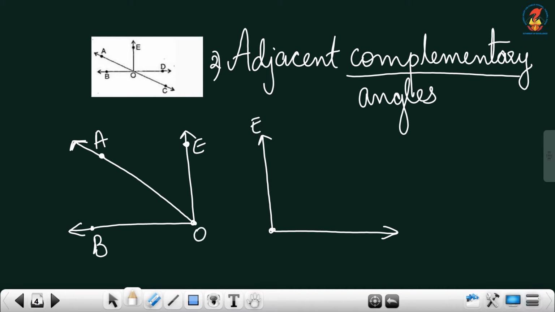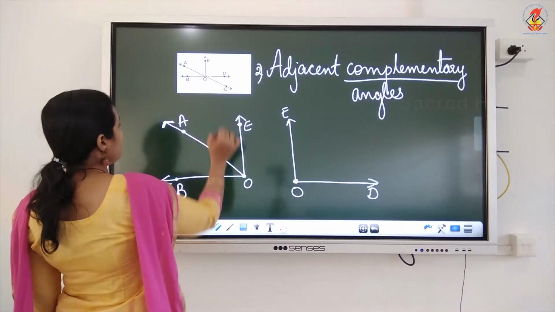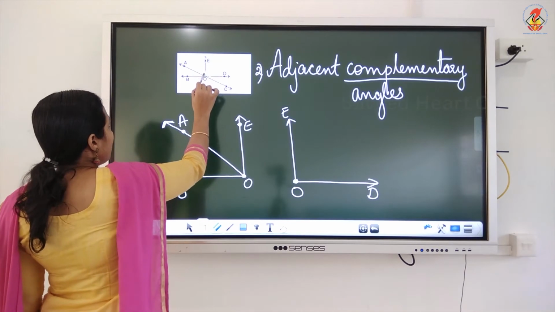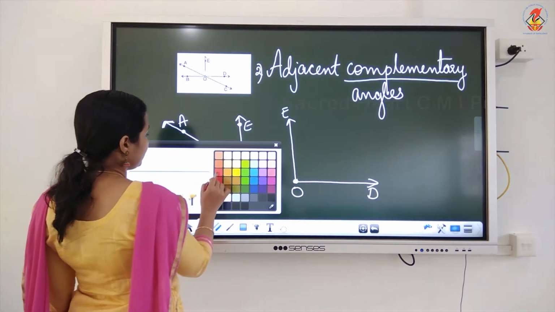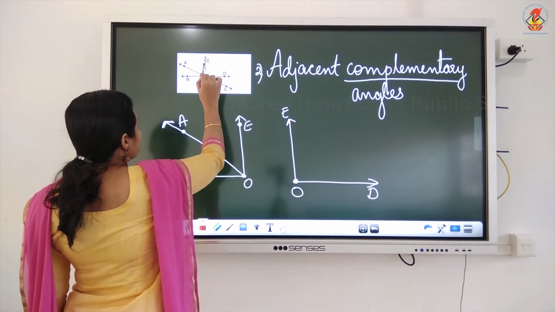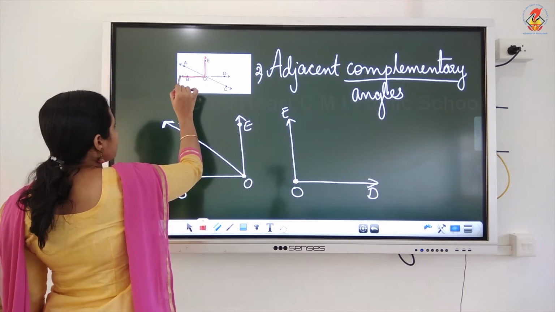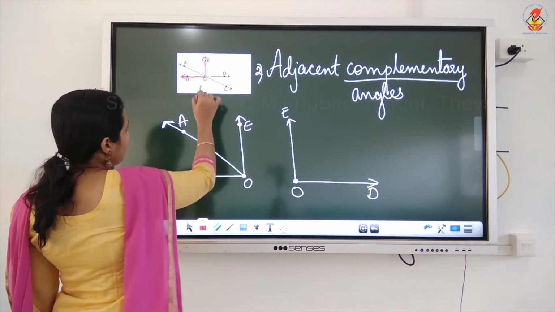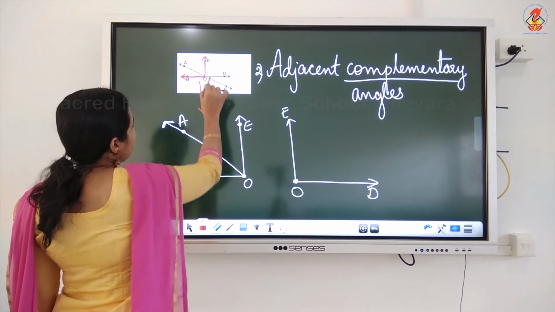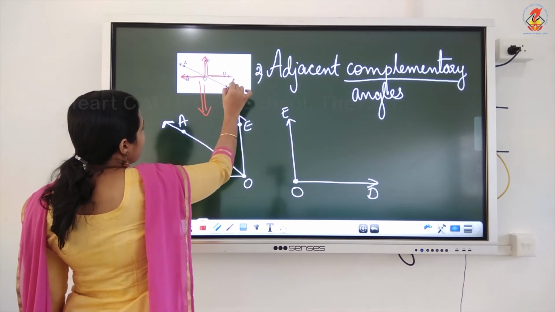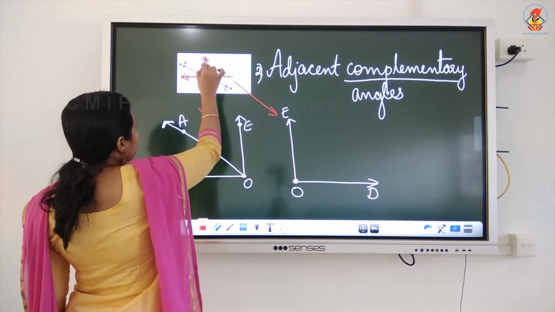E, O, D. Just separate the figure, it will be easy for you. So this is this part of the figure, and this part of the figure is this. Okay, so we can see.